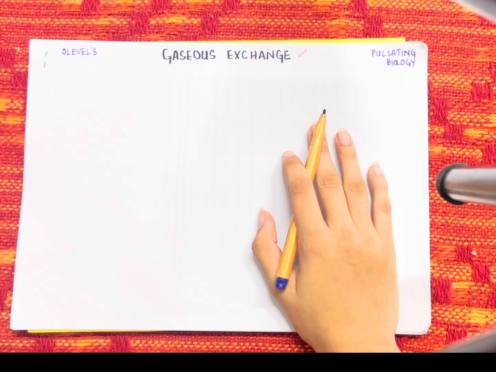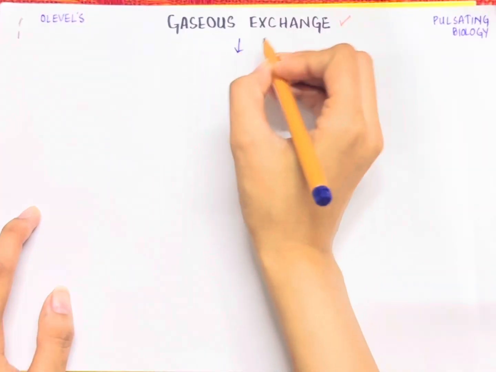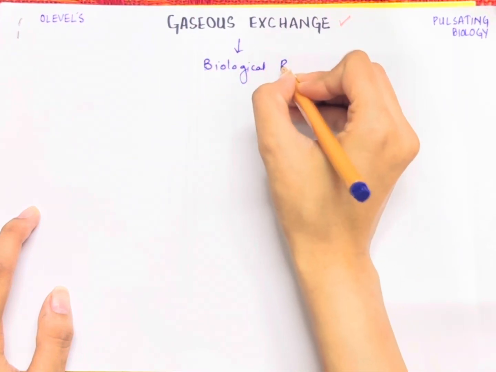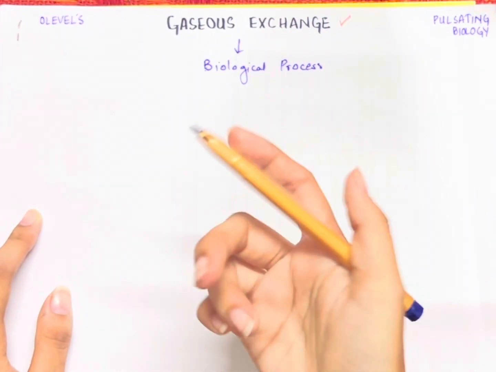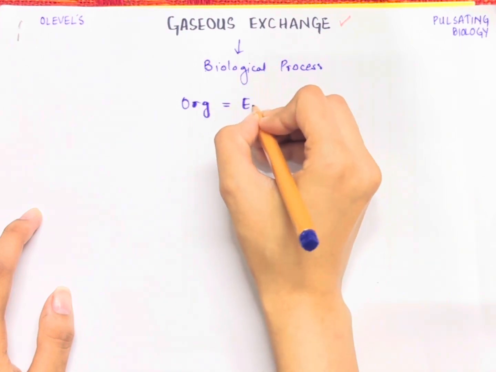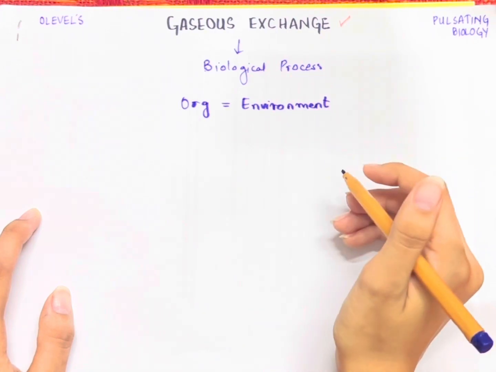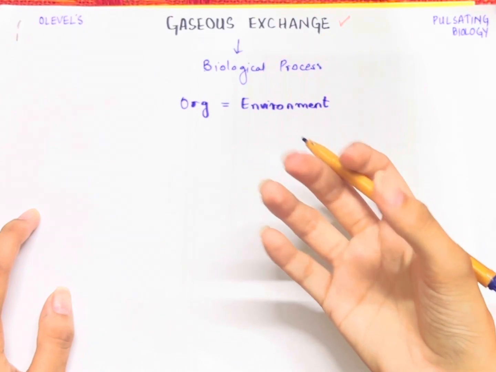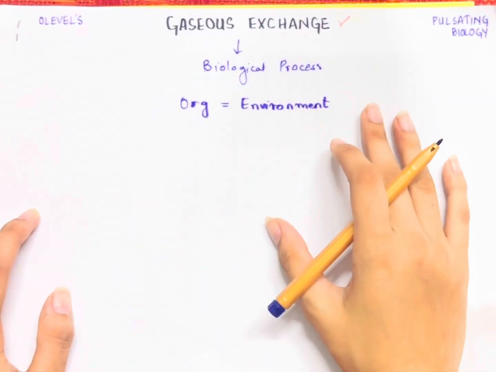When you talk about gas exchange, you need to understand that gas exchange is a biological process through which gases are exchanged. Exchanged between what? The exchange of gases between an organism and its environment is termed gas exchange, or the respiratory system in the human being. They move across the respiratory surfaces to the different parts of the body, and the parts of the respiratory system I'm going to explain with the help of a diagram.